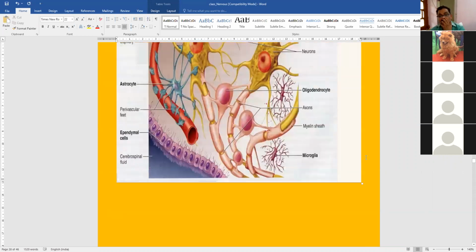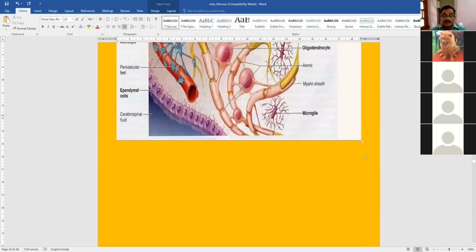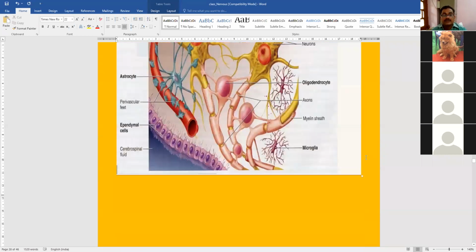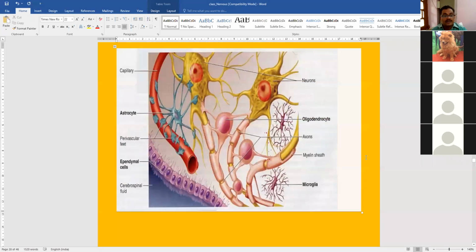Now we'll talk about the different supporting cells of the brain. You know, these neuroglial cells or the supporting cells of the brain are astrocytes, microglia, oligodendrocytes, and also these ependymal cells. So in this diagram, you can see their presence, their structure, even their function.